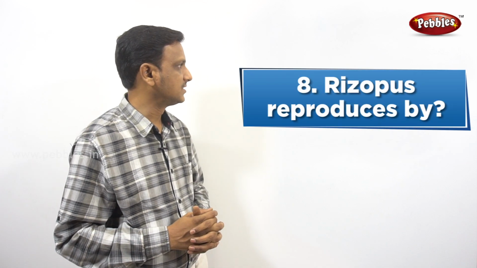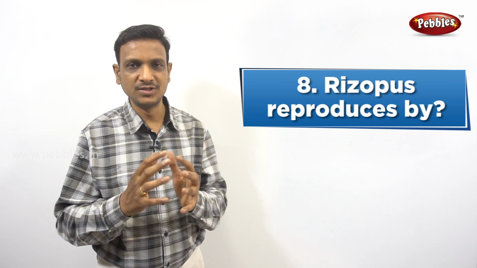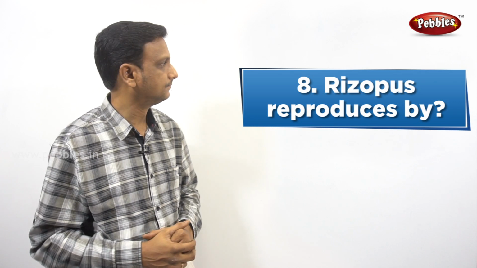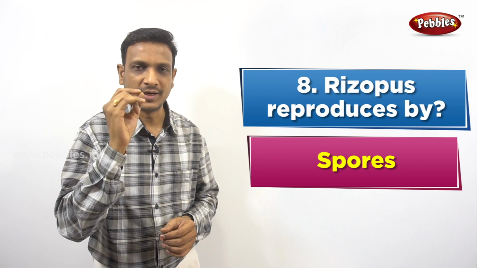Rhizopus reproduces by. Rhizopus is a fungus. How does it reproduce? We see that Rhizopus produces spores. Spores are the small, very light reproductive units of fungus. These spores are very light, so they are easily carried by the wind and they are dispersed.